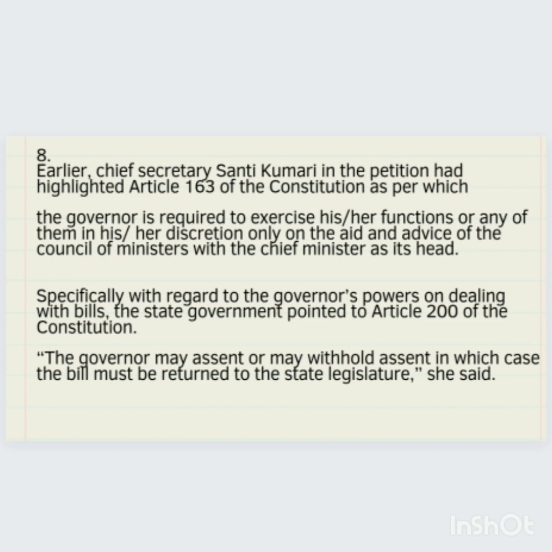And if the bill is so returned, then the House is required to reconsider the bill, which we all know is according to the Constitution. After reconsideration, if it is sent back, then the governor can either give assent, or withhold the assent and even send it back for the consideration of the president. However, this has to be informed to the state legislature at the same time.